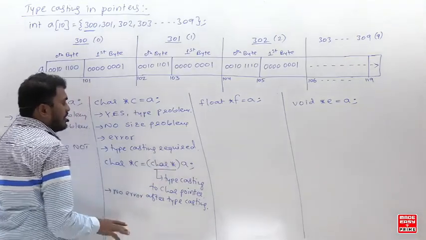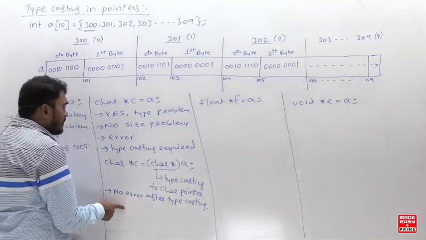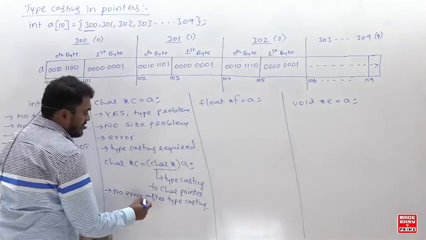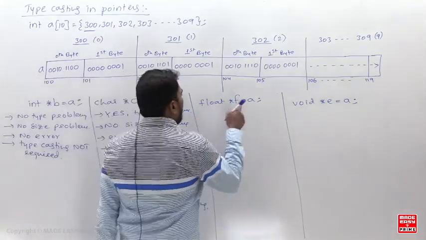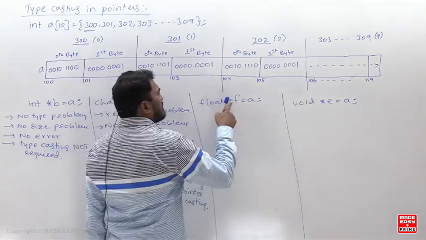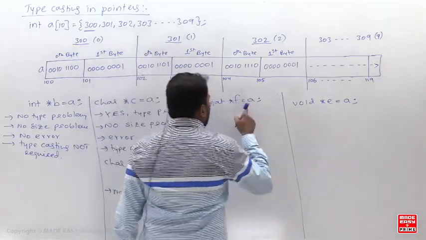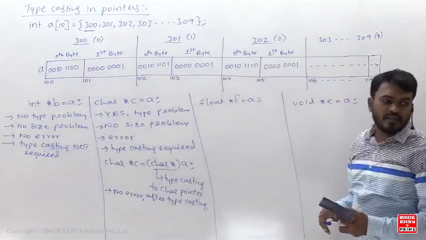Character address. After typecasting, will error come? No error after typecasting. Is that clear? Right. So next, come back to this next point. Now come back to this float star f equal to address of a. Now tell me what is the meaning of this.